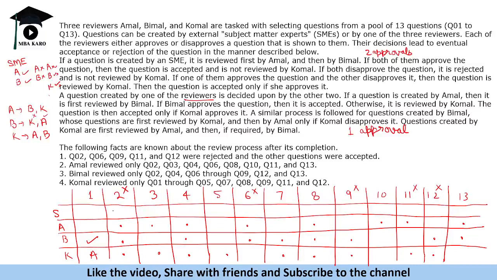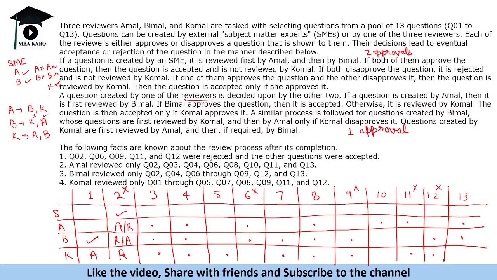Okay. Question number two gets rejected and it is reviewed by three people. Now, how can it happen that it goes to three people and still gets rejected? That means it is created by SME. Then one of them will approve, one of them will reject. So we cannot tell who approved or who rejected it. It may be this person approved and this rejected, or vice versa. And definitely Komal rejected it, because if Komal also accepted, then it would have been accepted.